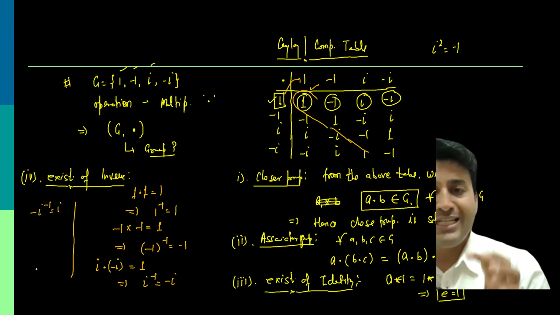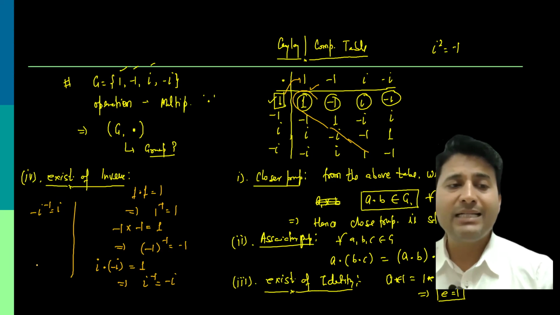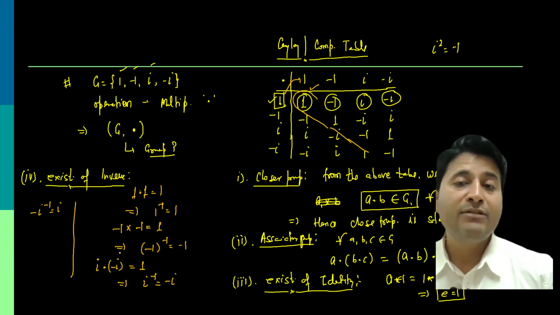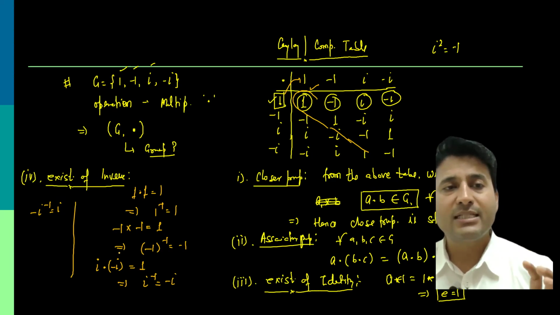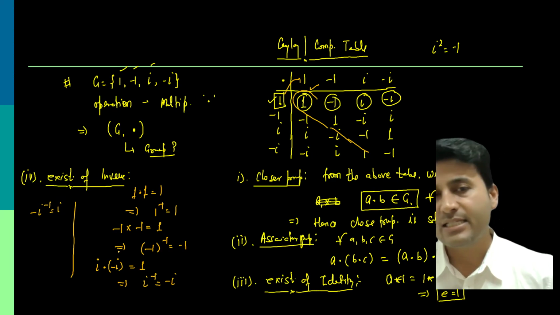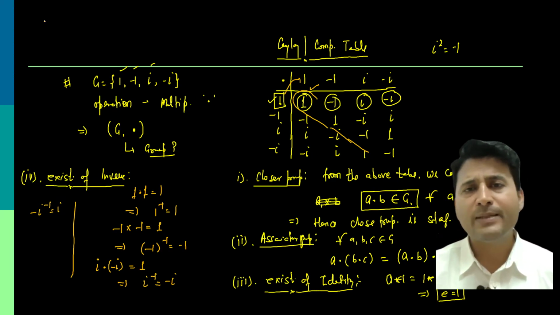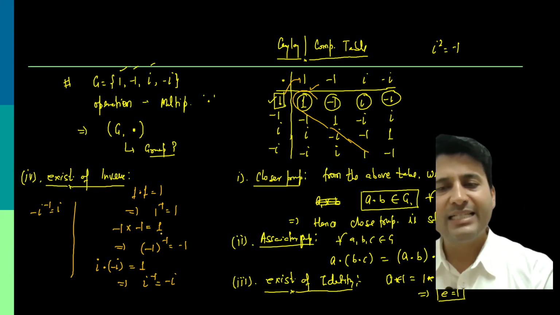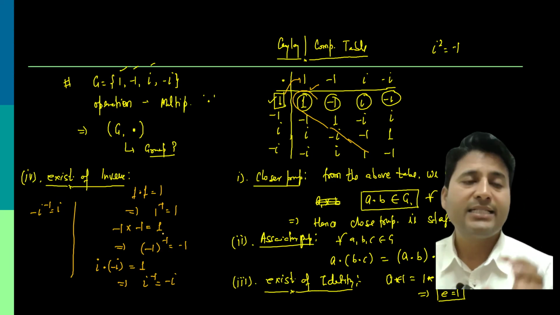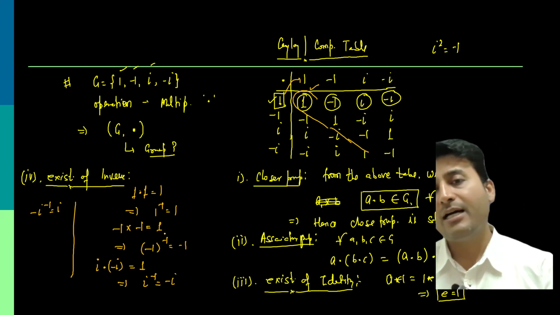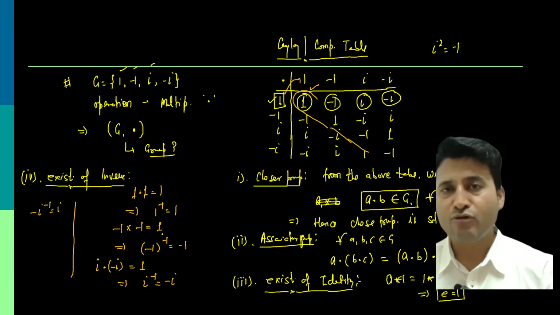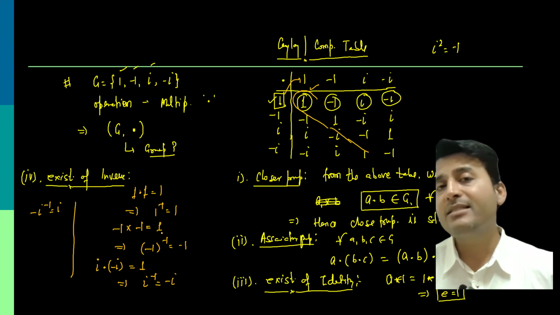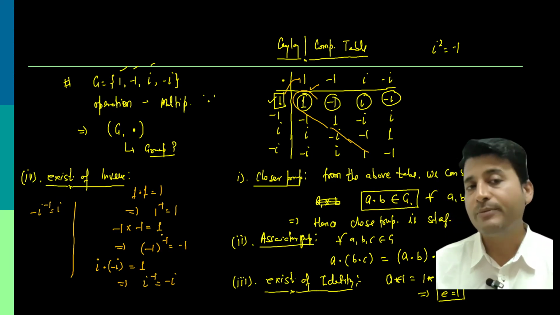So you can see G has 4 elements and every element has an inverse. So finally we can say that inverse for every element of this set G exists. Moving on to the last property, even though the task is done, the concluding remark from this table as well as this calculation is that the structure G and the operation star satisfy closure property, associative property, existence of identity, existence of inverse. Hence, the given structure is a group.